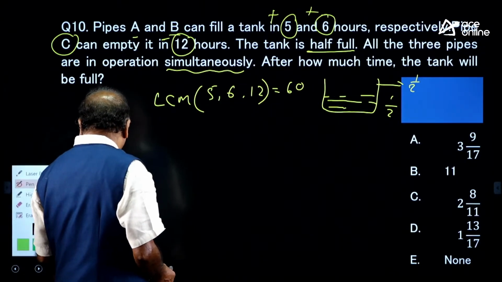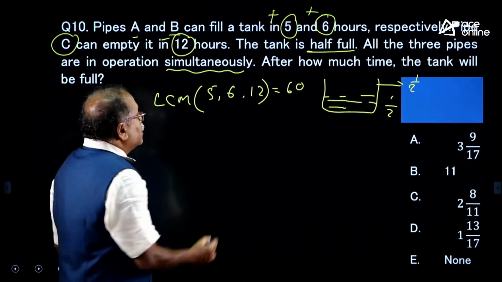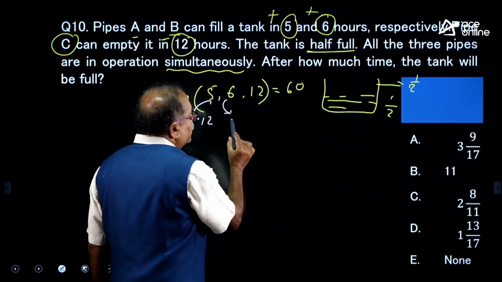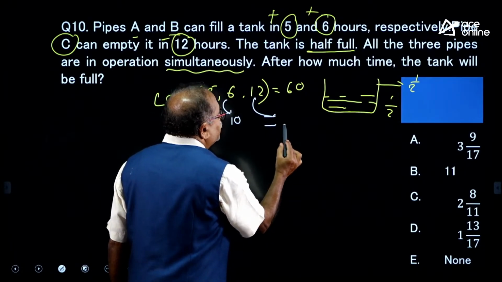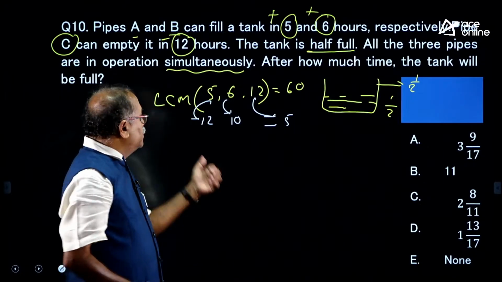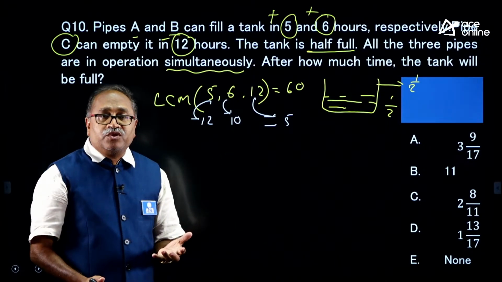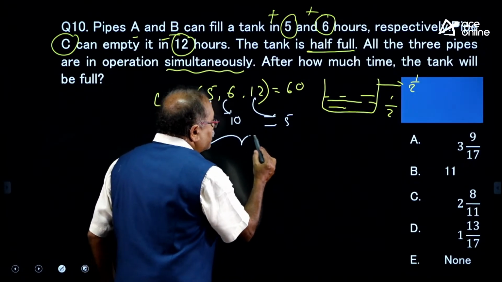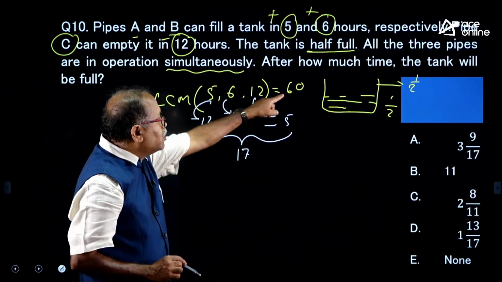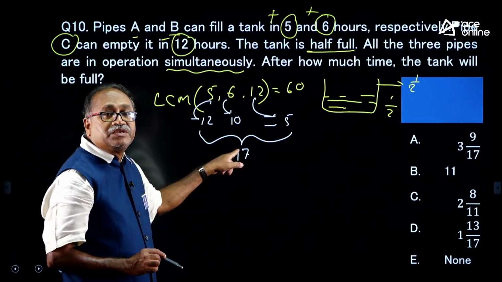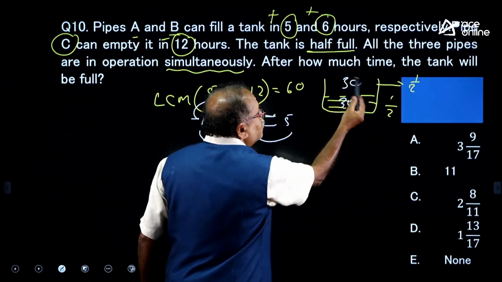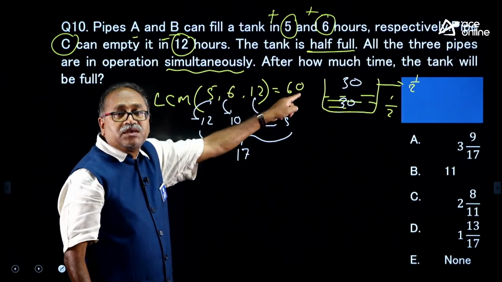Coming to the number of units they will fill or empty. 60 by 5 is 12 units, 60 by 6 is 10 units, and this will empty 5 units. So, if all 3 are open, 22 minus 5, that is 17 units will be filled out of 60. The tank is already half filled, that is 30 units are filled. I need to fill half of 60, that is 30.